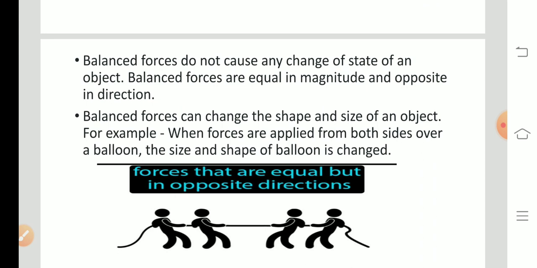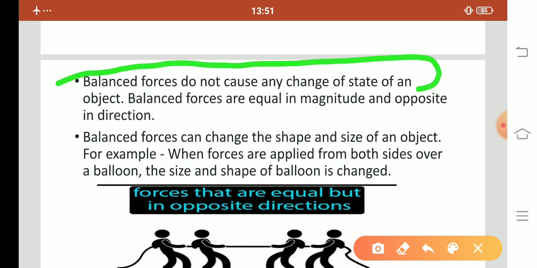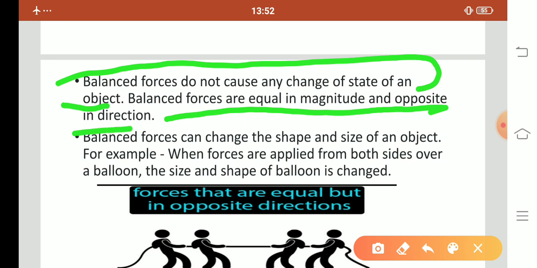Balanced forces do not cause any change in the state of an object. It means there is no change in the state of an object. Balanced forces are equal in magnitude and opposite in direction. The magnitude of the balanced forces from all directions should be the same.